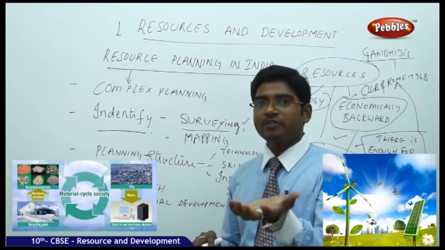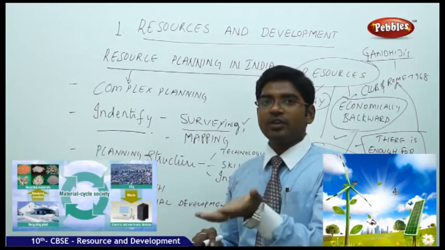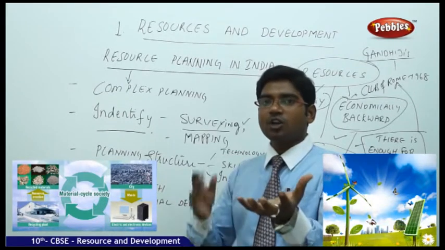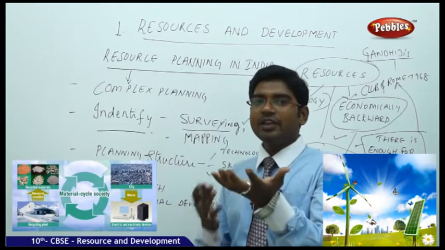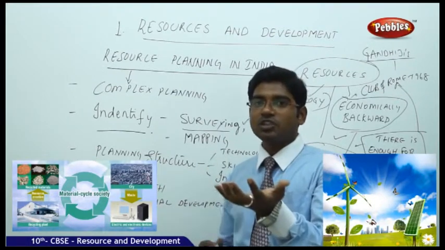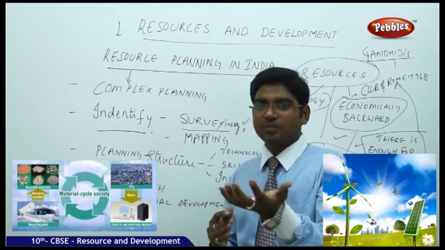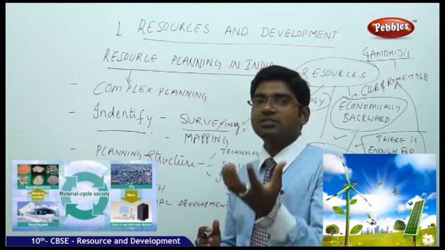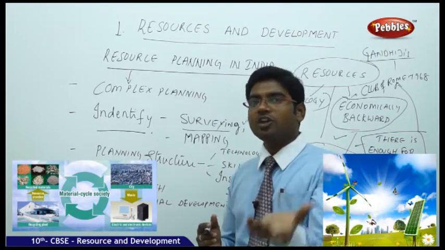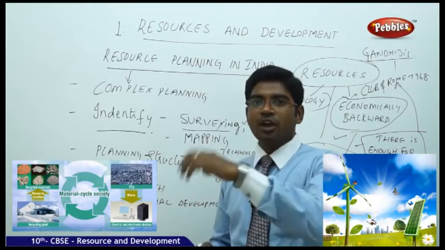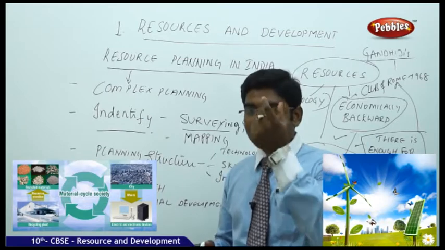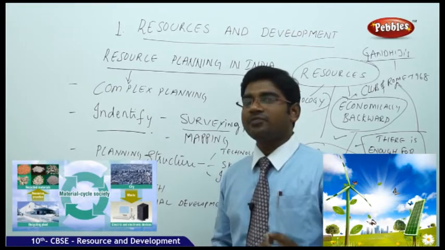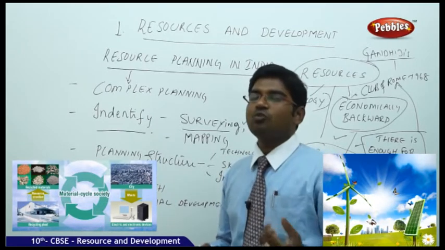When it's a hot place, you can't expect a cool climatic condition there. So on a hot dry land, you can expect solar energy and wind energy. That's what surveying means. You can't expect solar energy on the eastern edge of India, in Arunachal Pradesh, where you regularly get floods.